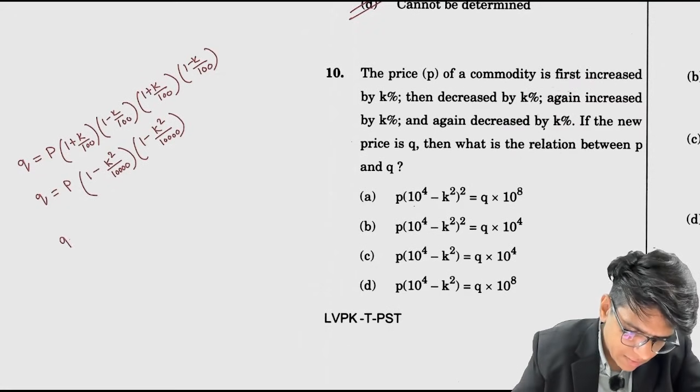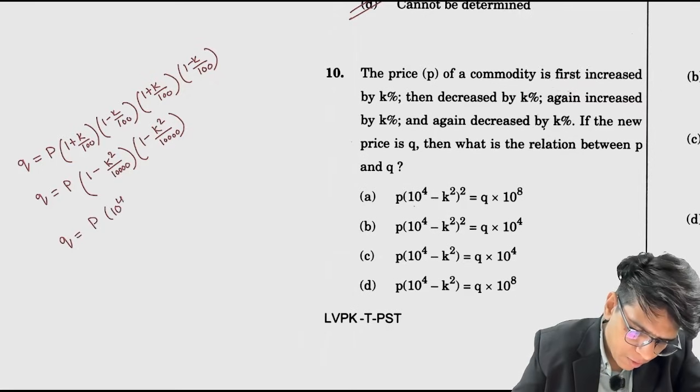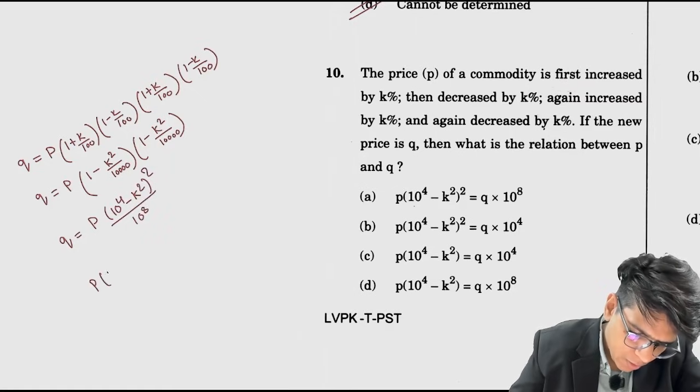So if you take the LCM, this will be p into 10 to the power 4 minus k square, whole square, upon 10 to the power 8. So p into 10 to the power 4 minus k square, whole square, is equal to q into 10 to the power 8. This is the relationship between p and q.